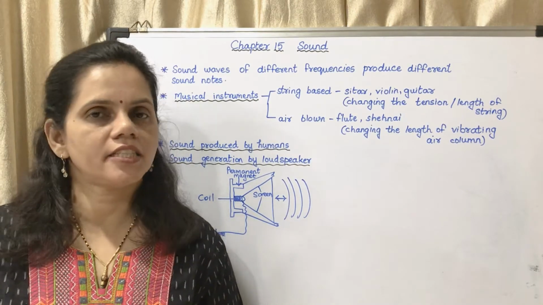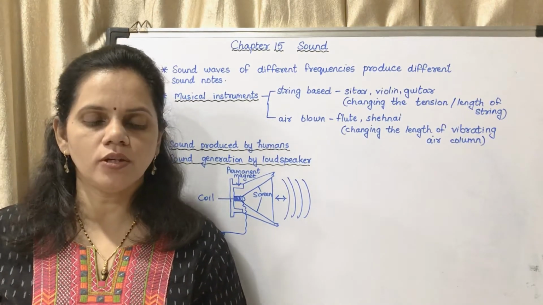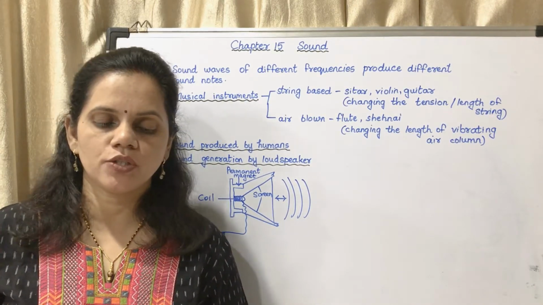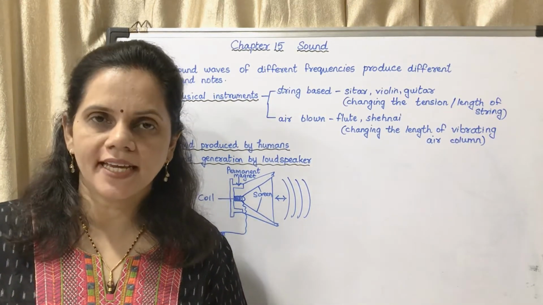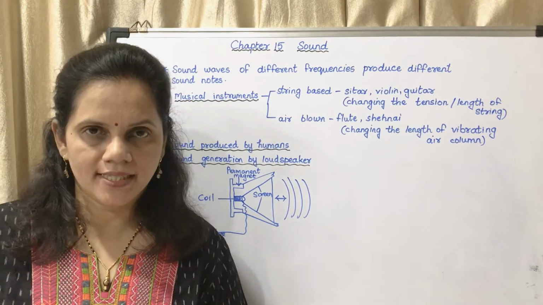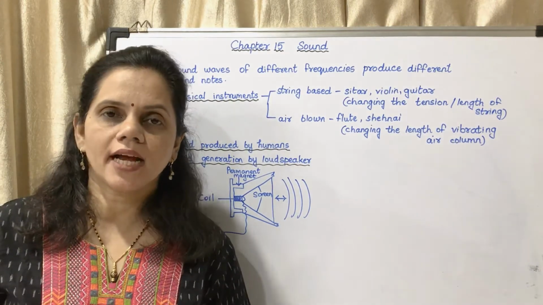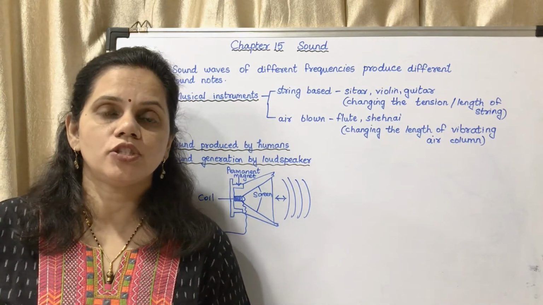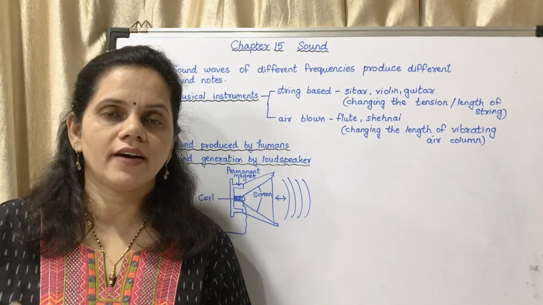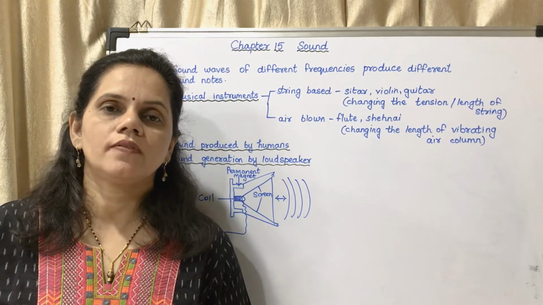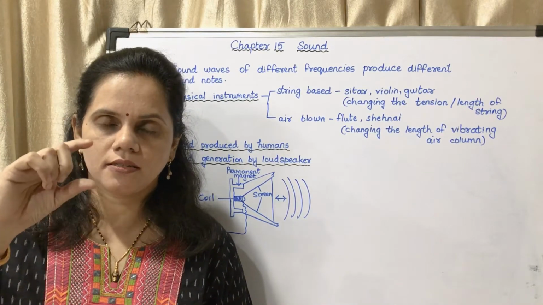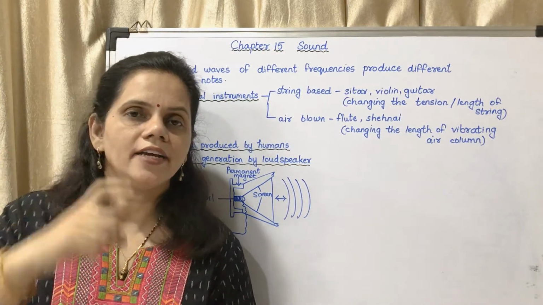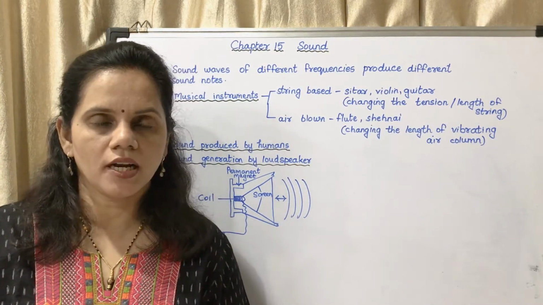Today is the second lecture of the chapter Sound. In the last lecture we studied frequency. What is frequency? It is the number of cycles produced in 1 second, and I told you that the pitch of sound depends on the frequency of the vibration. We had studied the experiment of those cups. It depends on the height of the water column above the water level.